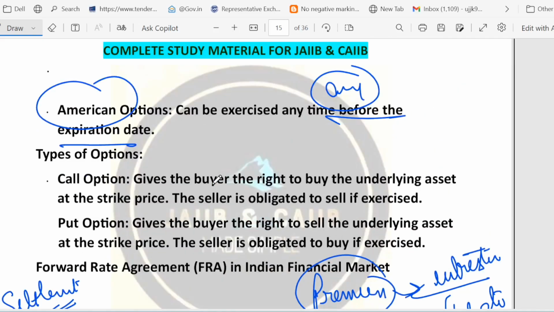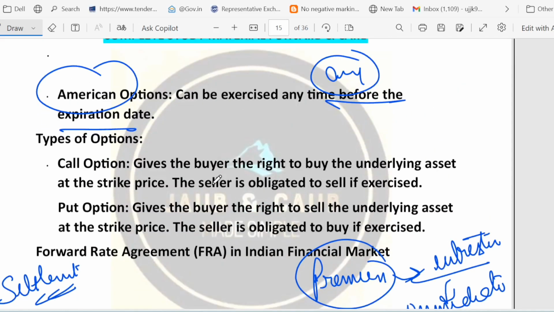Now let's look at these types of option: call option and put option. American option gives the buyer the right to exercise at any time. There are two basic option types. Call gives the buyer the right to buy the underlying asset at the strike price, and the seller must sell if it is exercised. The put option gives the buyer the right to sell the underlying asset at the strike price, and the seller is obligated to buy if exercised.